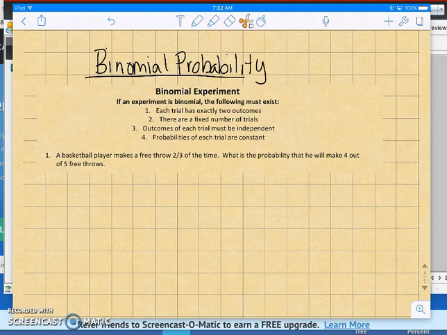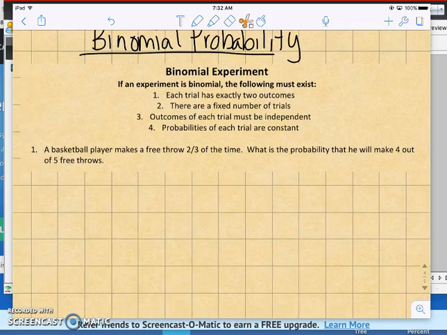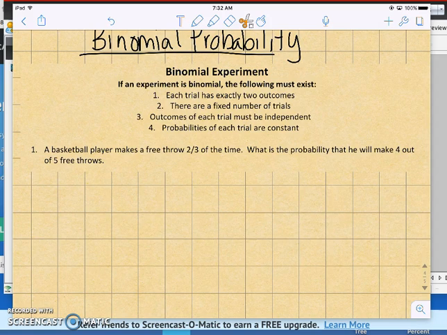Today we're going to take a look at binomial probability. So we are going to use the ideas of the past couple days of binomial expansion. If an experiment is binomial, the following must exist. You can only have two outcomes. There's a fixed number of trials, everything must be independent, and the probabilities are consistent.